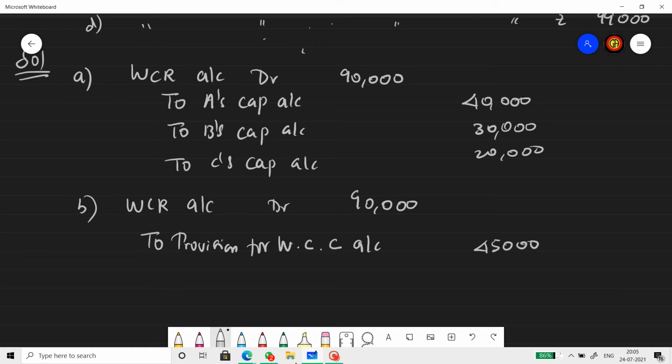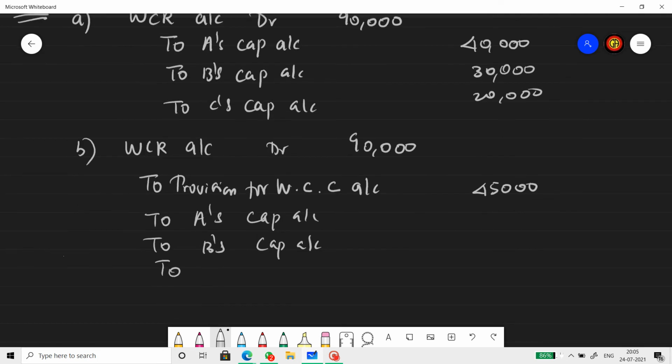Remaining 45,000 will be distributed to old partners in their OPSR. So here the old partners are A, B, C. So A's capital account, B's capital account, and C's capital account, which I have to distribute the remaining 45,000. 90 minus 45, remaining 45, distribute in OPSR, which is 4:3:2. So we get 20,000, 15,000 and 10,000. This is for the second case.